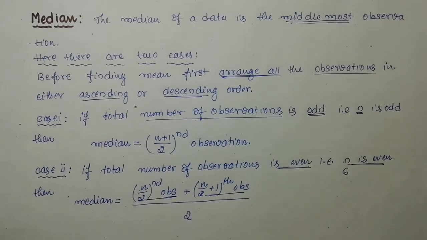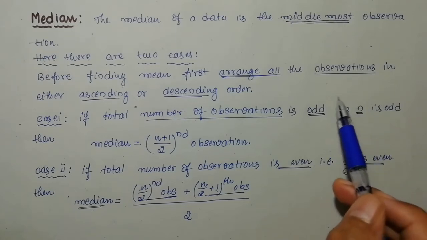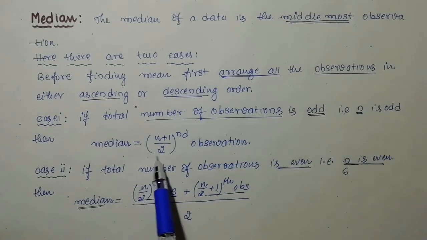From the arrangement in ascending order, you have to write down the third observation, plus the fourth observation, and you need to add the third and fourth observations. Adding these two observations and dividing by 2, you will get the median. So whenever there is an even number of observations, this is the formula you have to use. When there are odd numbered observations, you use the other formula.